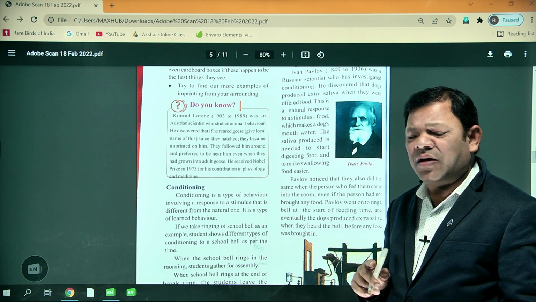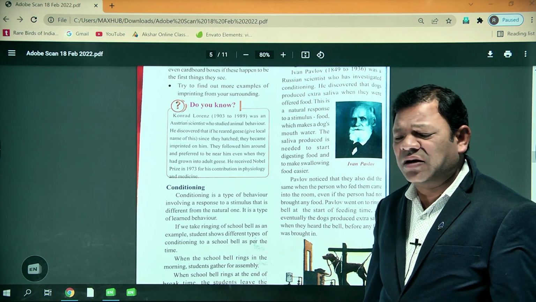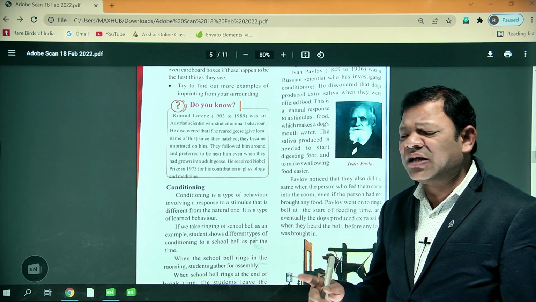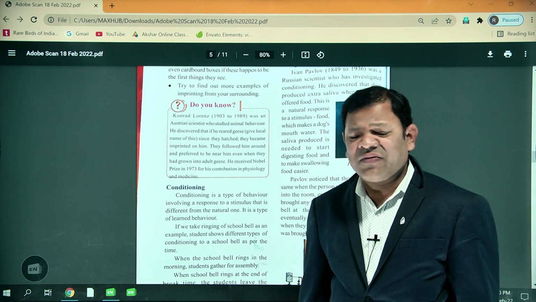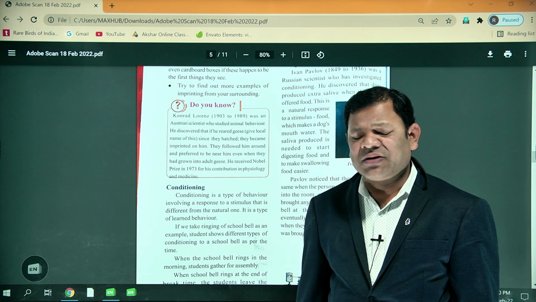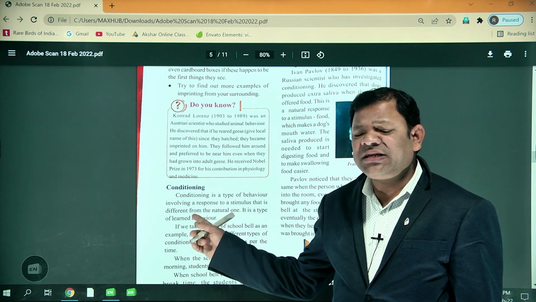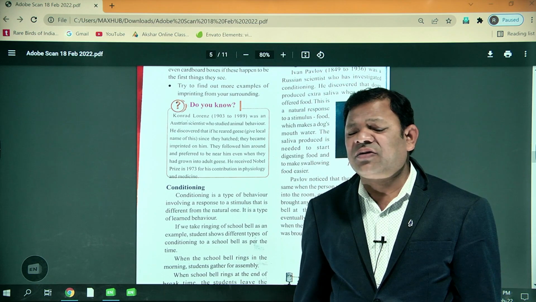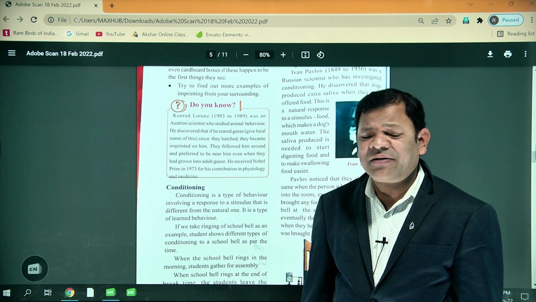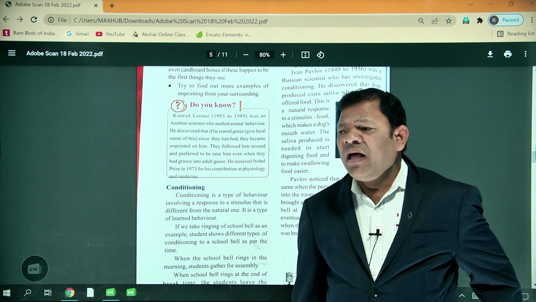For example, when food is provided in your mouth, saliva is automatically secreted by the salivary glands. So naturally, when I provide food, you secrete saliva. Is it clear?